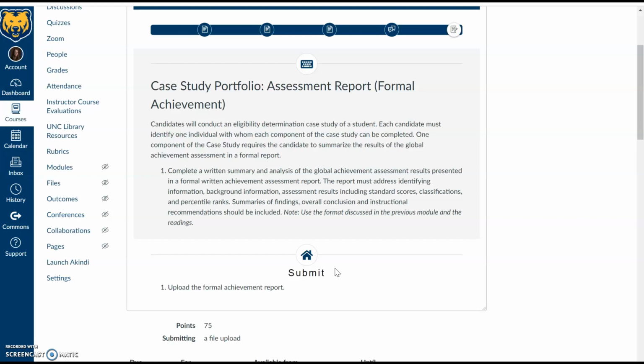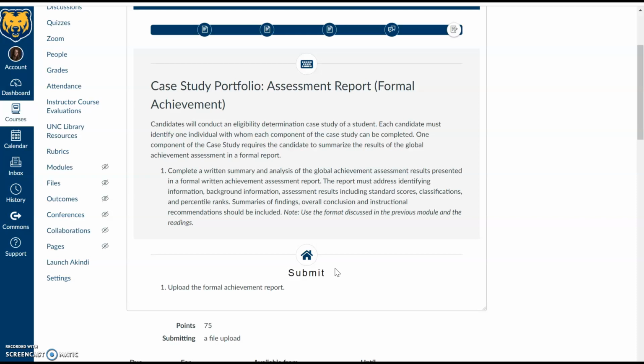So here, the final part of the assignment description just takes a look at summaries of findings. So what's the main idea here? Overall conclusion of the evaluation. Really, we're looking at reading, writing, and math, right? If we want to boil it down, there's a lot that goes into that, such as fluency, for example, but main focuses for these global assessments would be reading, writing, and math. So what are our conclusions regarding those outcomes, and what do we recommend in the classroom setting?